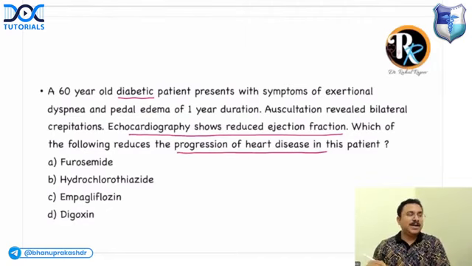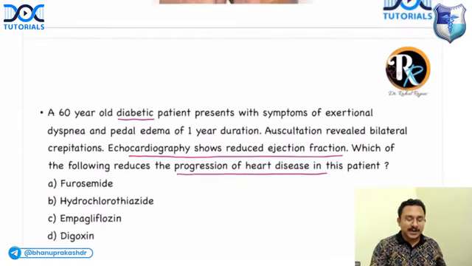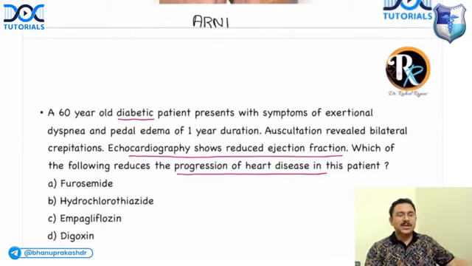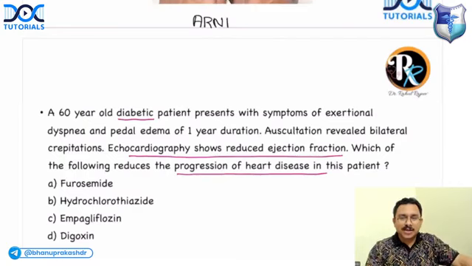So the first pillar of heart failure treatment, that is heart failure with reduced ejection fraction, it is ARNI. This is the first pillar. So what is ARNI? Angiotensin receptor neprilysin inhibitor, which is your sacubitril valsartan combination. So is ARNI given in the option? No, it is not given in the option.